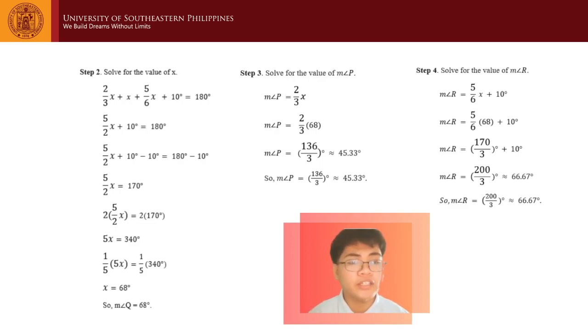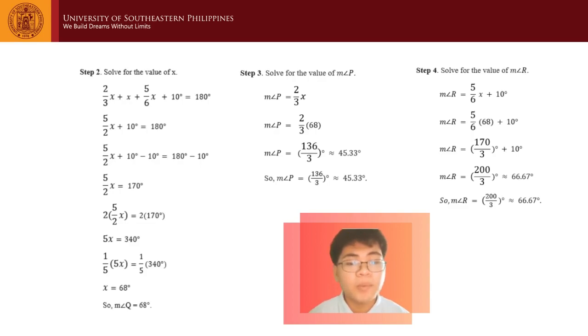Using the closure property under addition, we combine the 2/3 x plus 5/6 x, and this becomes 5/2 x. And copy the plus 10 degrees is equal to 180 degrees. Using the addition property of equality, we will add negative 10 degrees to both sides of the equation. The equation becomes 5/2 x plus 10 degrees minus 10 degrees is equal to 180 degrees minus 10 degrees. Evaluating the left side, 5/2 x plus 10 degrees minus 10 degrees is equal to 5/2 x. And the right side, 180 degrees minus 10 degrees is equal to 170 degrees.